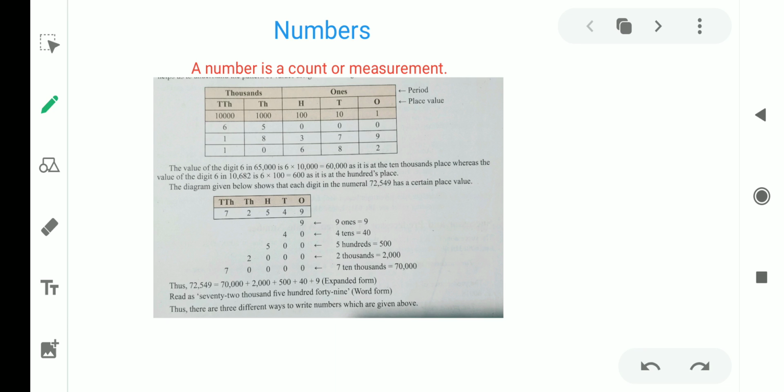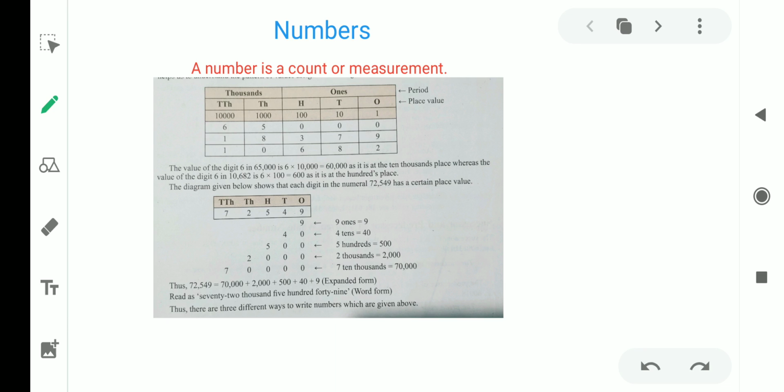So today we will start the first chapter of your book, that is numbers. So first of all we should know what numbers are. A number is a count or measurement, meaning we can get the idea of any object or anything. Suppose we say one, so we get the idea that it is exactly one, or two or three, likewise. Next, a number can have any number of digits. There is no boundary. A number can be of 2 digits, 1 digit or 4 digits. It can have any number of digits.